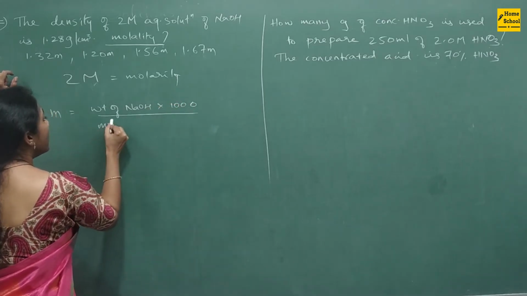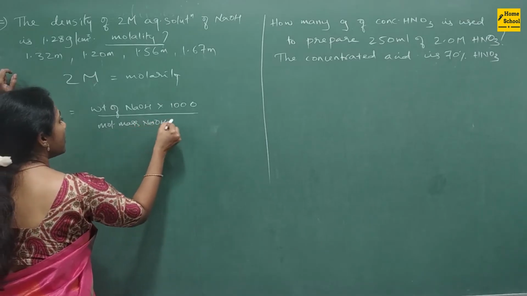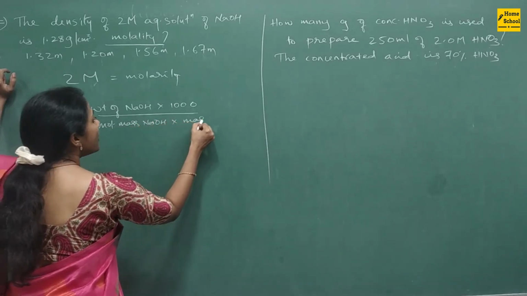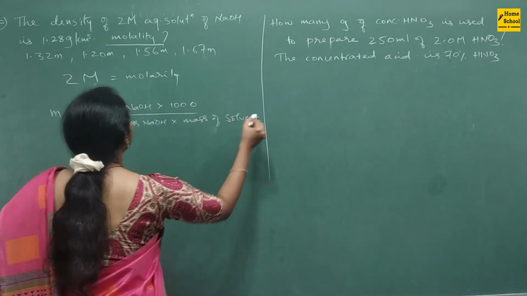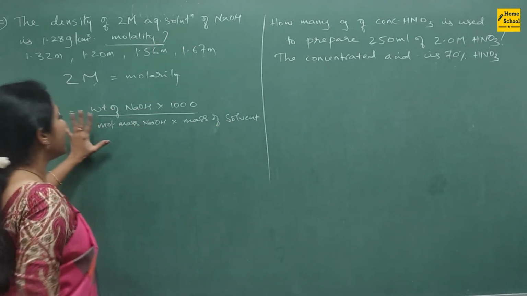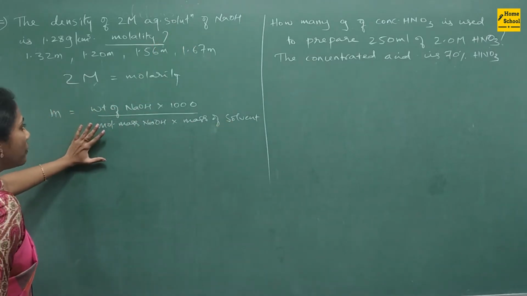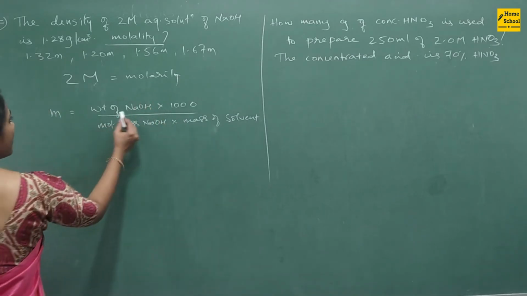Divided by molar mass of NaOH, into mass of solvent. Okay, so mass of solvent. Solvent is water here because it is an aqueous solution. This is the formula you have to use. See whether all the information is given or not.